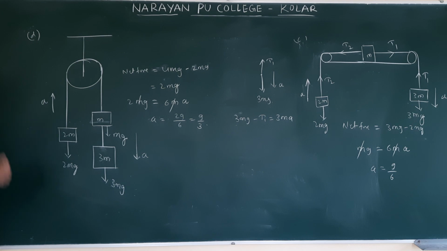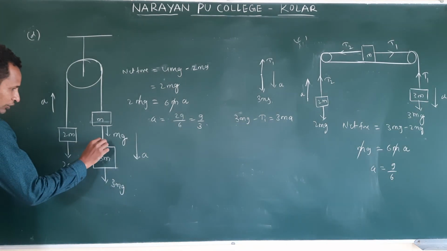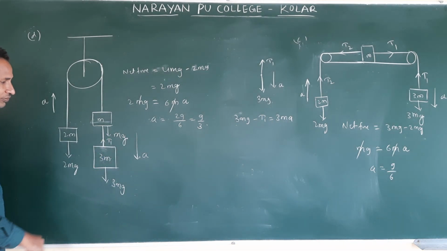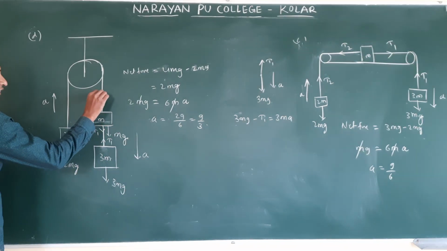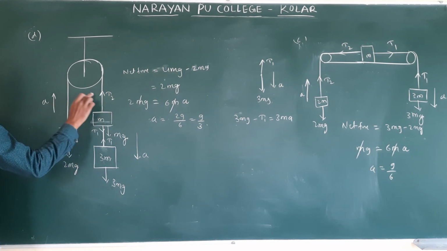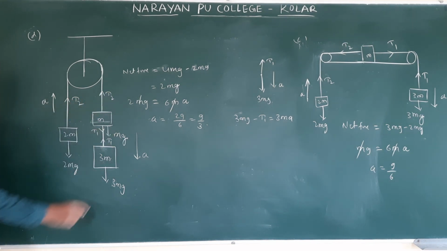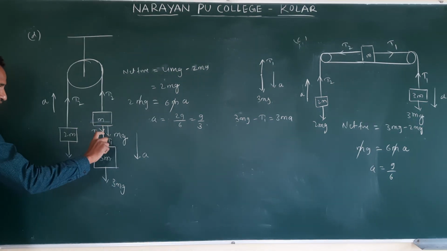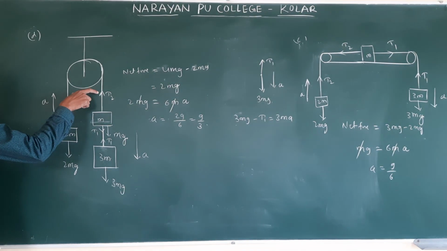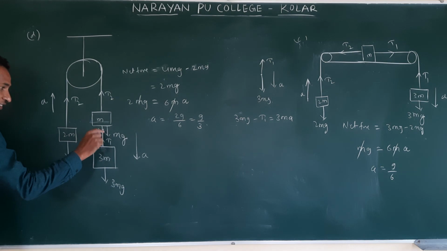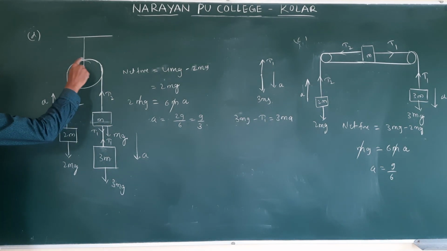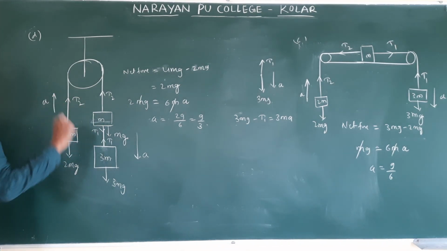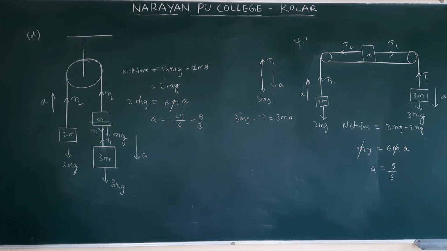Now, how to find the tensions? See, here the tension is T1 and this tension is T1 according to the curve. Here it is tension T2. This string is the same, so here also tension is the same. But here the masses are different. That's why this tension and this tension will be different. Between these two objects the tension remains the same, and between this object and this object the tension remains the same because of a single string. But here the masses are different, that's why the tension changes. So based on the question, we will do that.